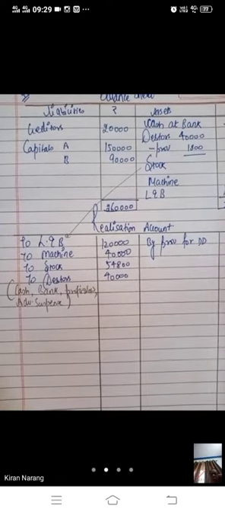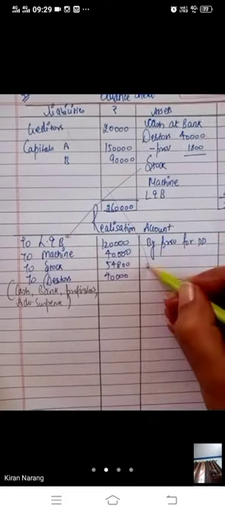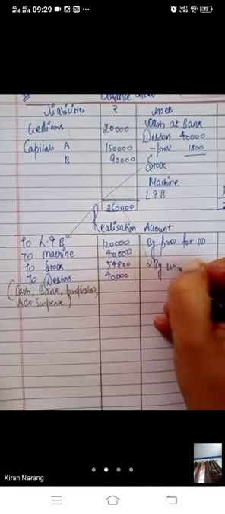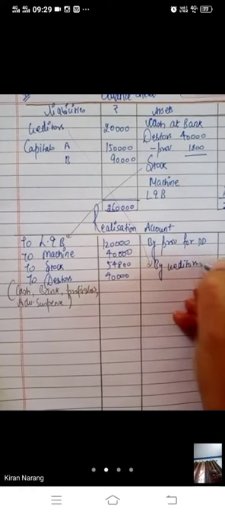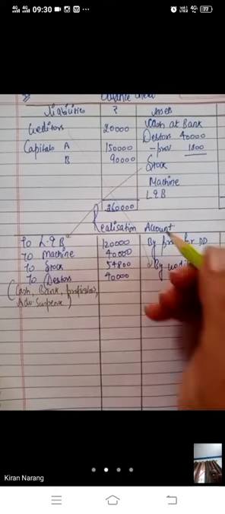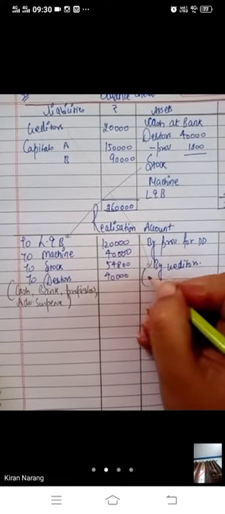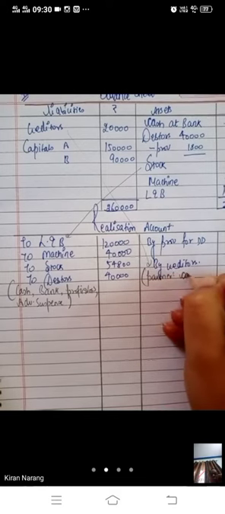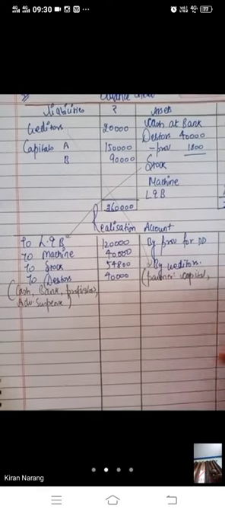Now you have to record all the liabilities here. You will record by creditors 20,000. You will not record certain items here also. Partners capital will not be recorded here.